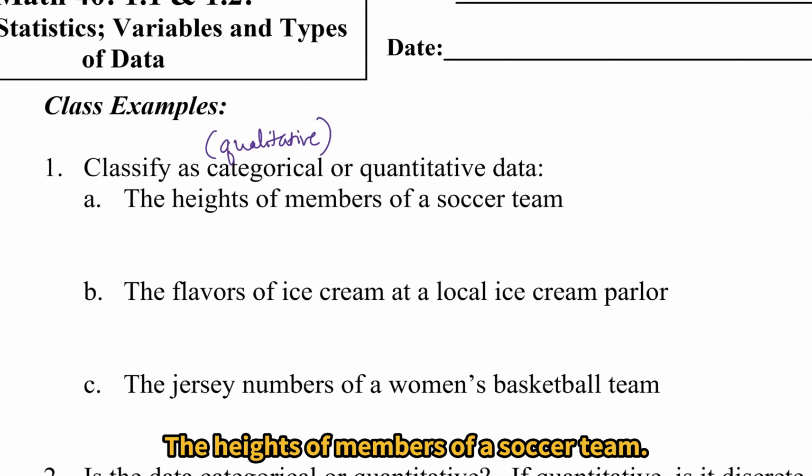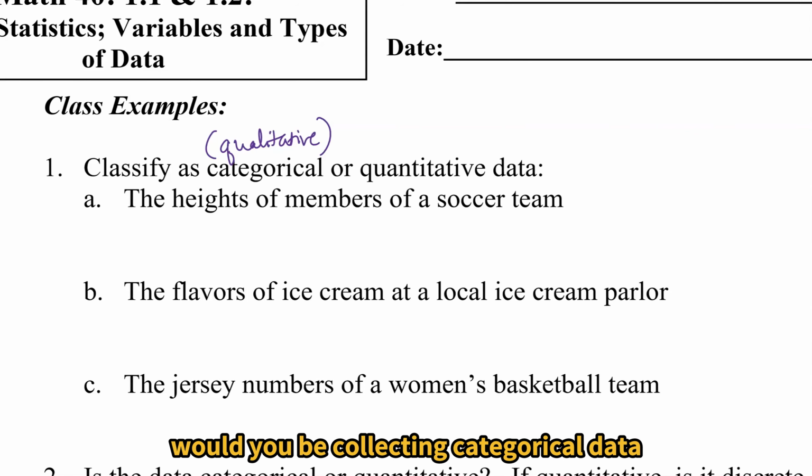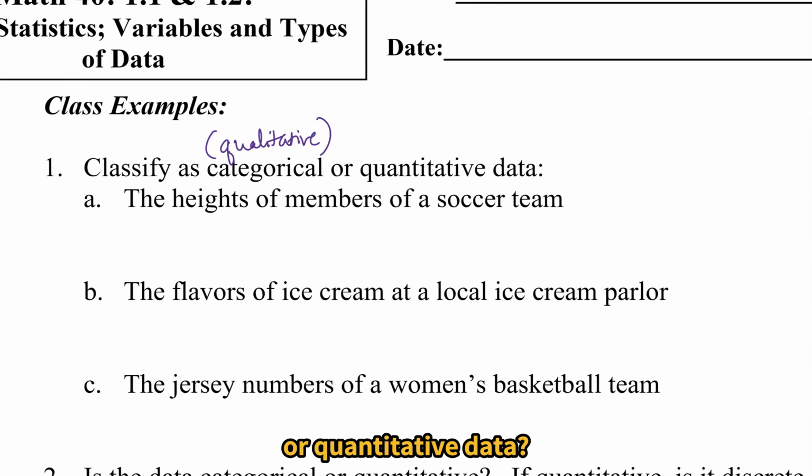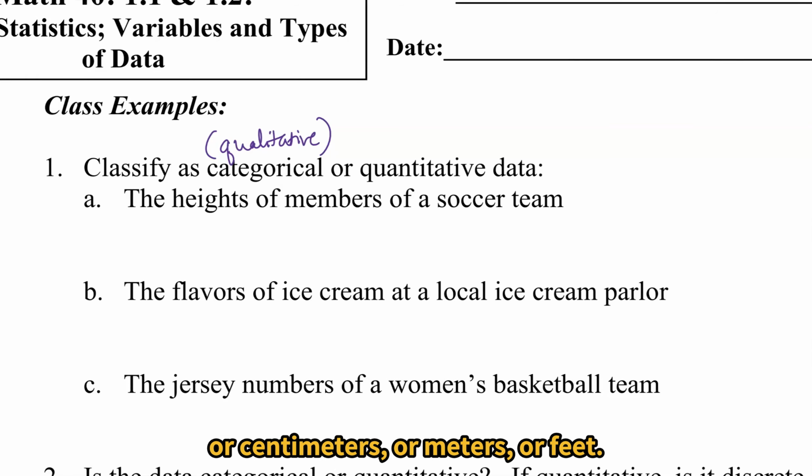The heights of members of a soccer team. If you were to collect the heights of the members of a soccer team, would you be collecting categorical data or quantitative data? Heights are usually measured in inches or centimeters or meters or feet. So this would be quantitative data.